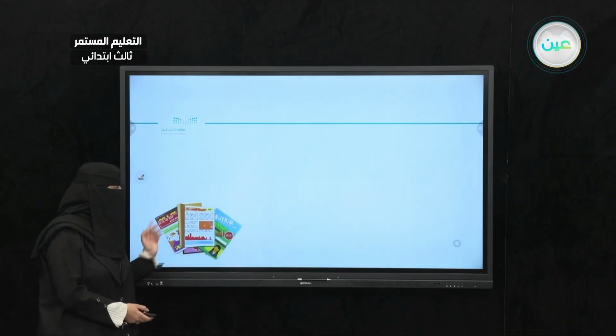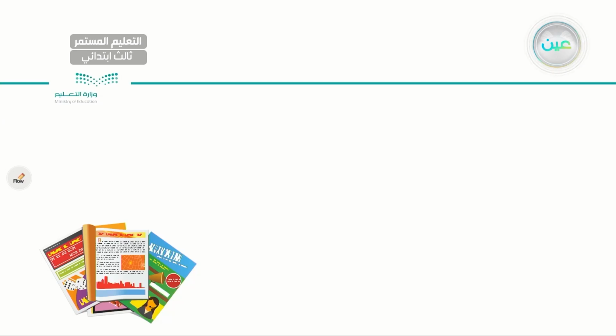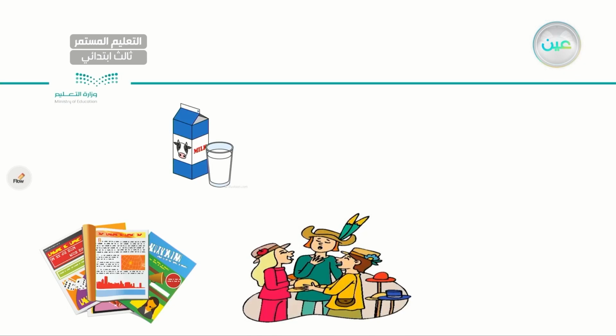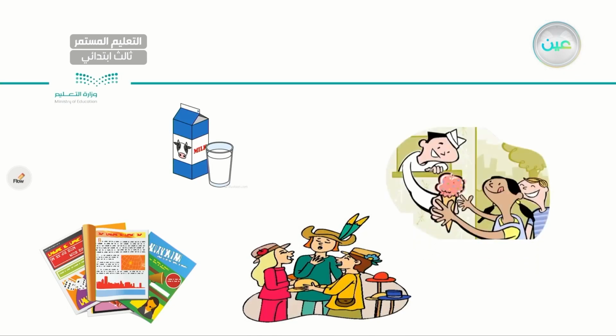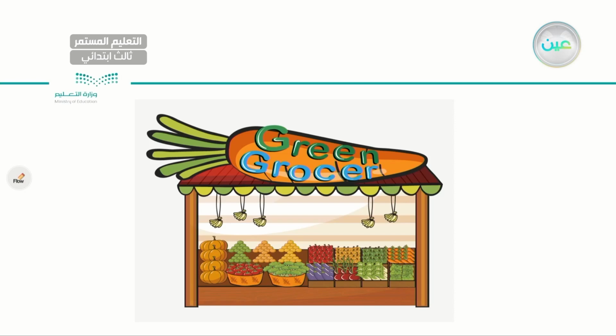For example, as you can see, I can see a bunch of magazines, milk, dresses, hats, and some children trying to buy ice cream. Do you think we can get the same things from one shop or one store? The answer is no. We need to go to different shops or different places to get these things, right? So let's start introducing the shops that we need in our daily life.